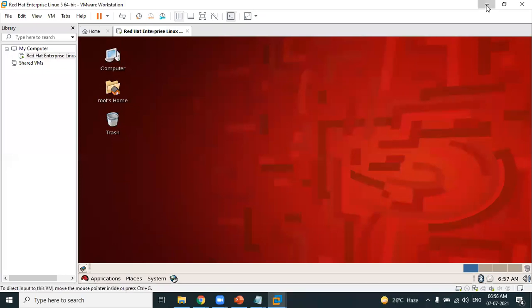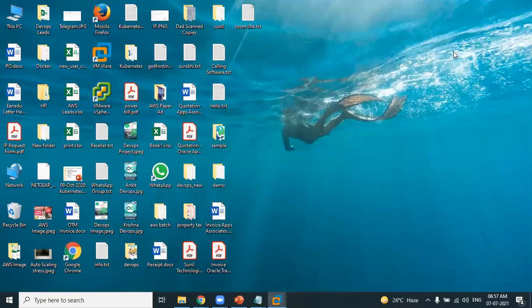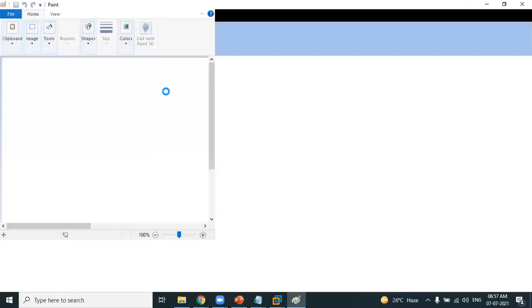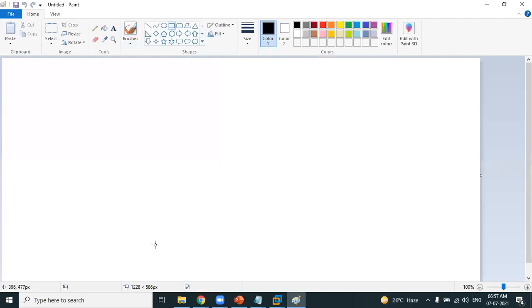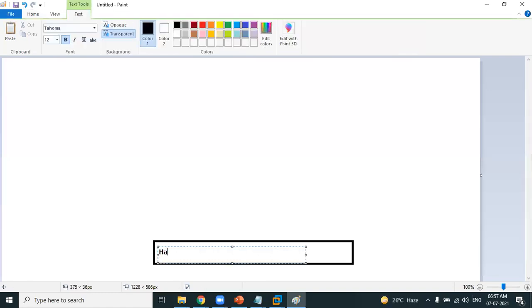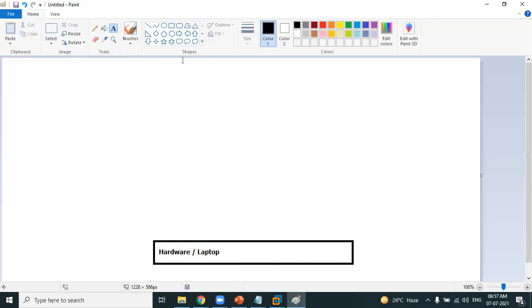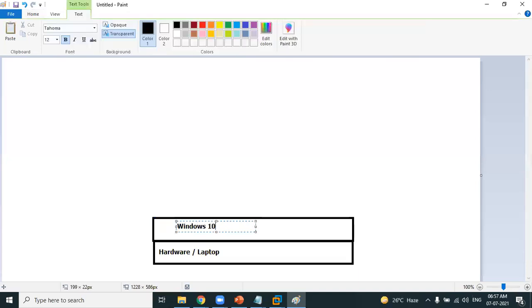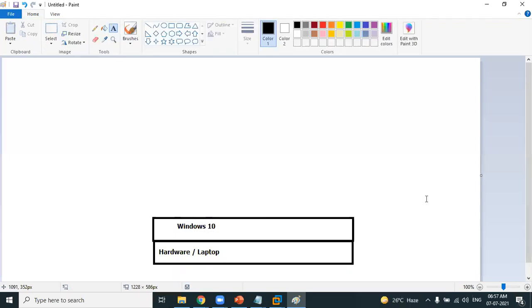So what's the concept behind it? Let's try to understand. Please look at the diagrammatical representation. I have my laptop, which I can also call a hardware layer. It can be a laptop or desktop. The actual operating system which is running my laptop is Windows 10. That's the actual operating system installed.